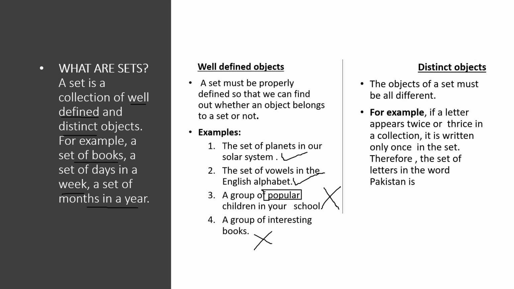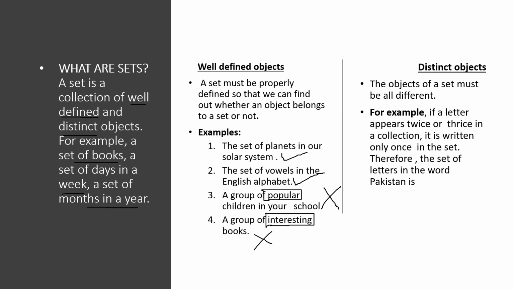Because of this word again, interesting. A book that may appear interesting to you may be boring to another person. So these two are not sets because they are not properly defined, but these two are sets because we can easily identify what we have to write in these sets. But in these two cases, it's not clear.